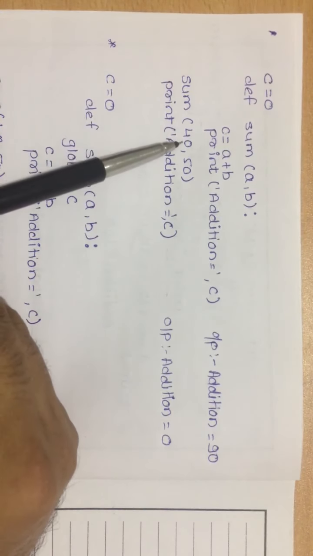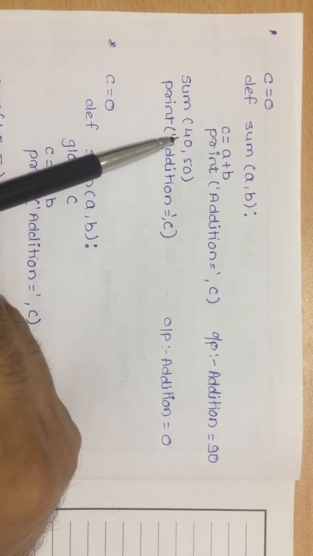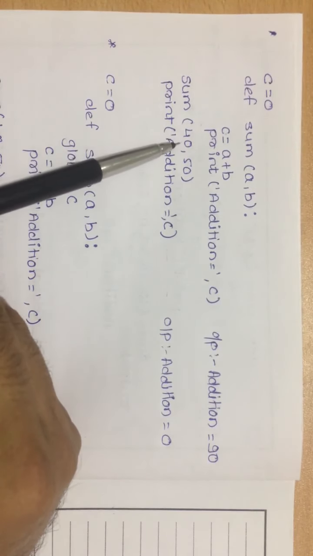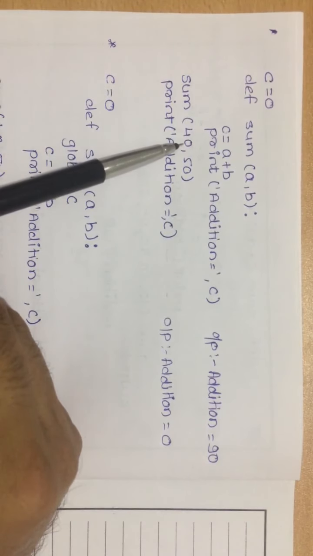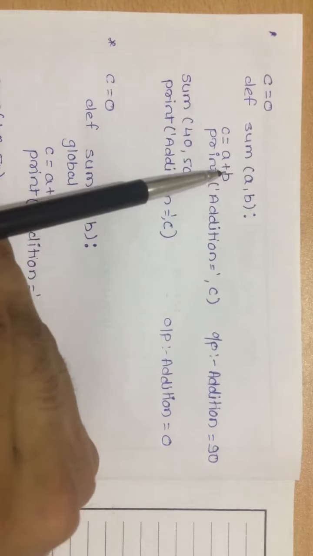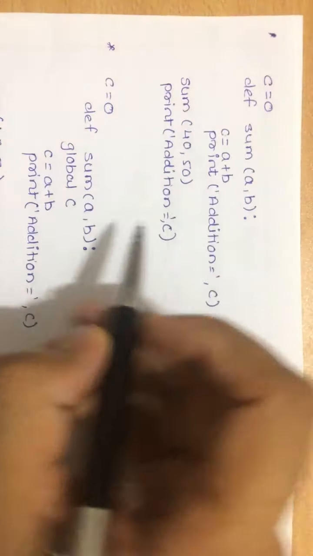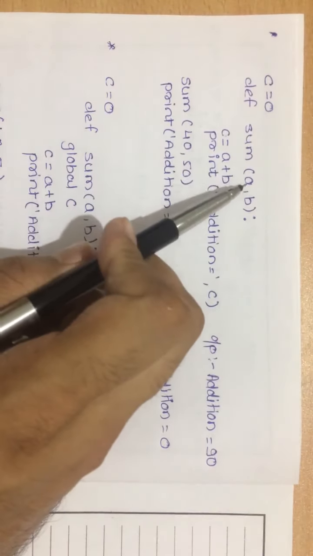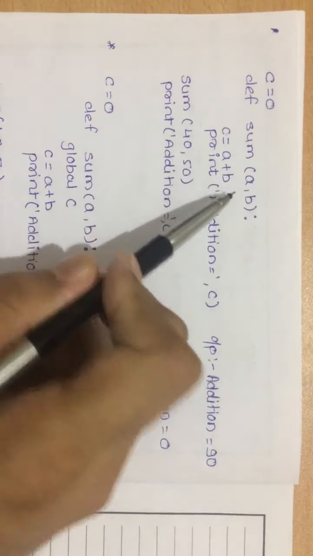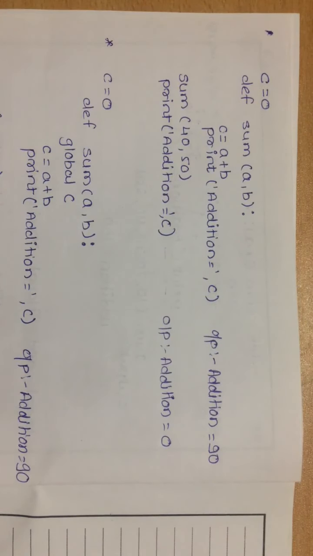When I execute this program, this function will get called. When this function gets called, control automatically transfers from here to the function definition. So in this case, 40 will get assigned to a and 50 will get assigned to b. Then what next? Then simple addition will take place.